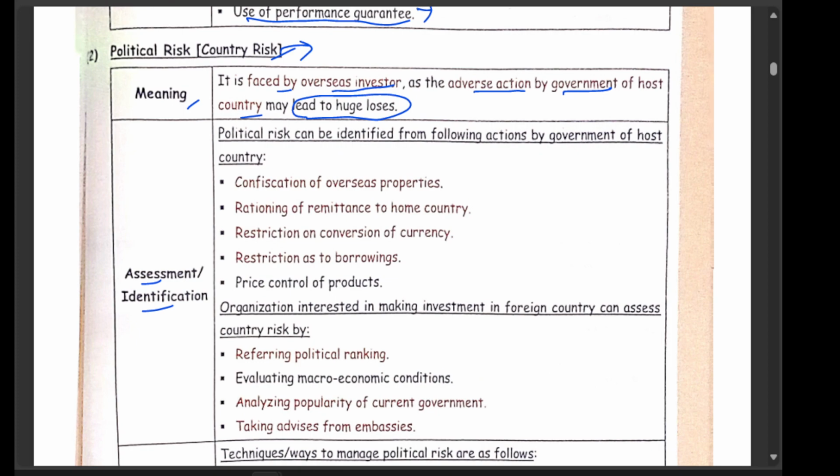Assessment and identification. Political risk can be identified by the following actions by the governments of host countries. Confiscation of overseas properties, where our properties are confiscated by them. Rationing of remittance to the home country, where whatever money we receive, they are cutting TDS. Restriction on conversion of currency, where only a limited amount can be converted. Restriction on borrowing: you can borrow, but you need to pay tax.